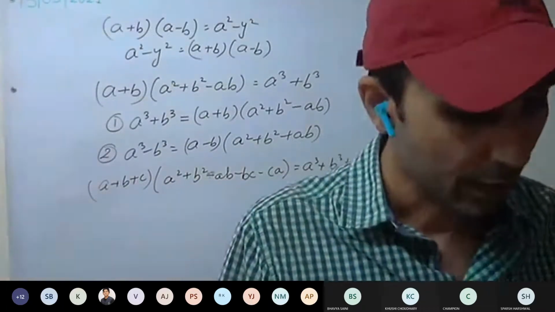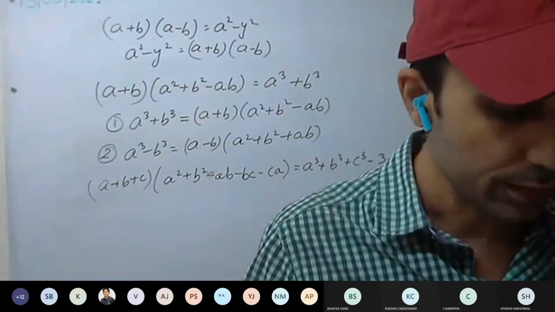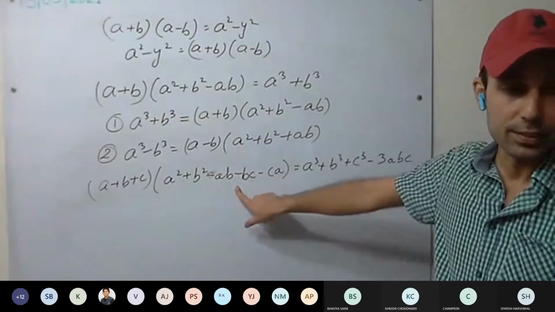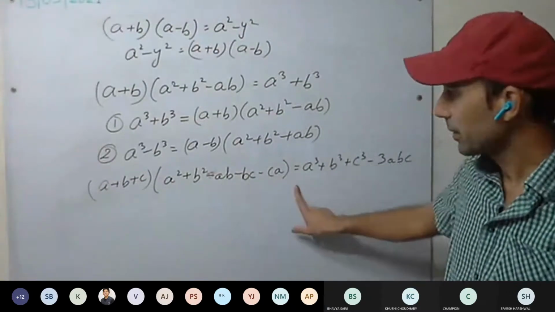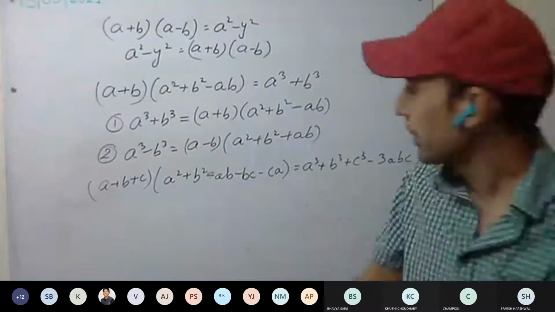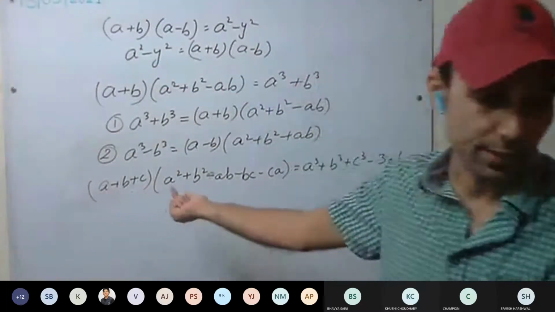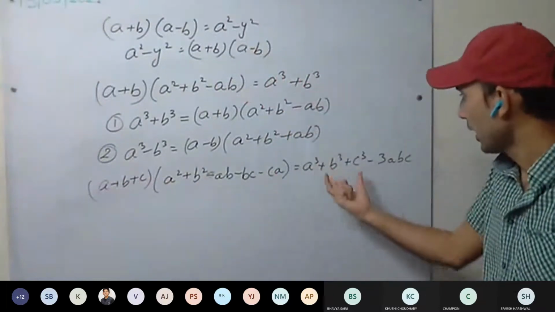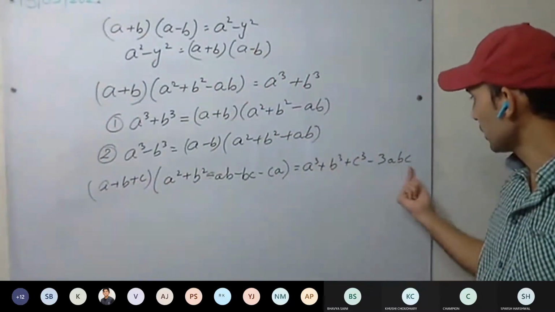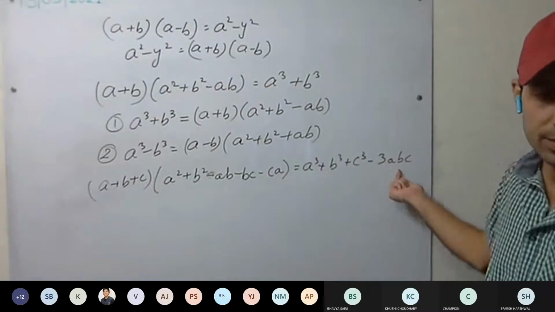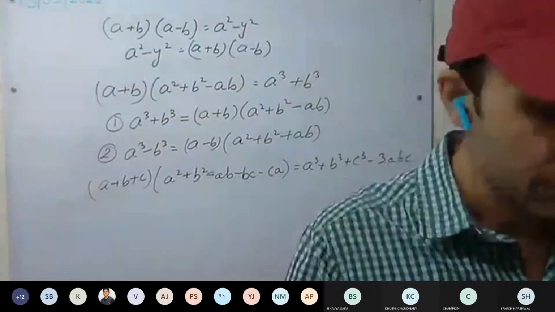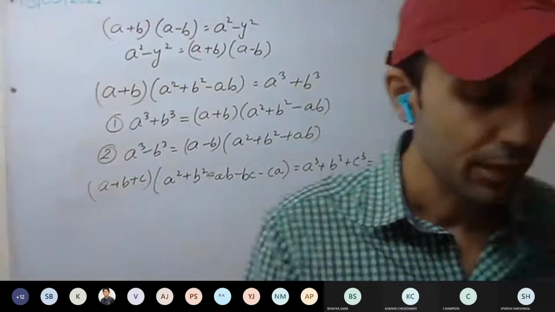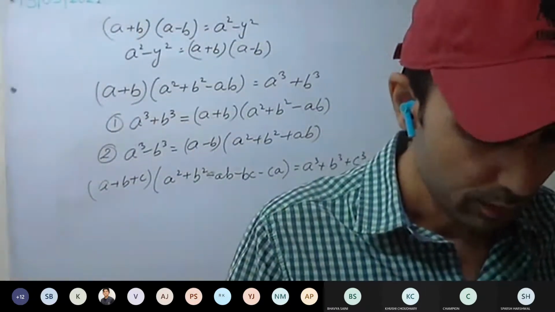Okay, I tell you something. See, this question we have solved using this identity. Yes or no? When A plus B plus C equal to 0, this whole is 0, and A cube plus B cube plus C cube equal to 3ABC. We have simply put and calculated. Okay. Such kind of question we have done earlier as well. If you remember.